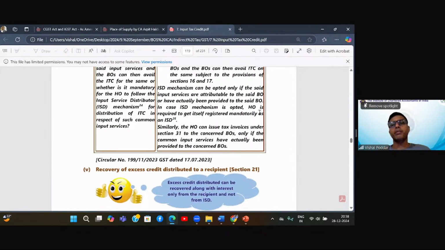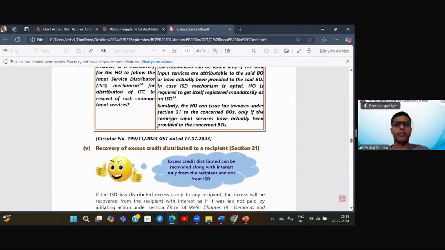In case the ISD mechanism is opted, the head office is required to get itself registered mandatorily. Now this is mandatory from 1st April. Similarly, the head office can issue tax invoices under section 31 to the concerned branches only if common input services have actually been provided to the concerned branches. Here we can change the language and say that the head office will be cross-charging only where the head office has done some specific service for the branch. For common expenses, the head office will now be doing ISD only.